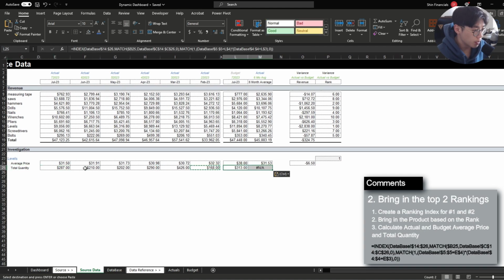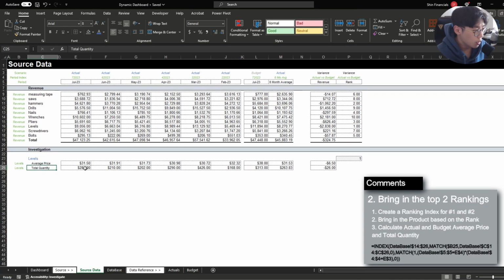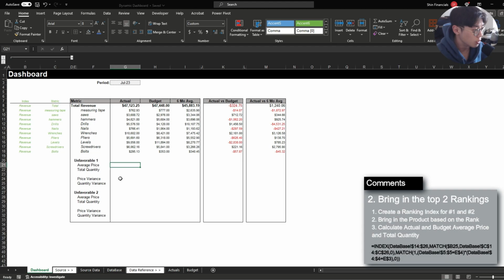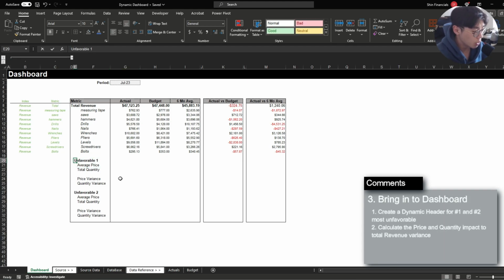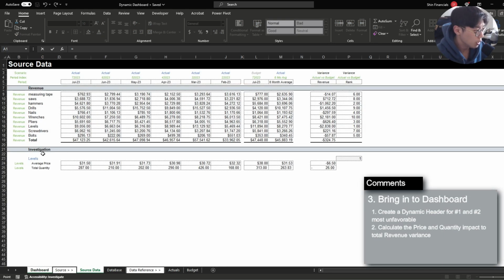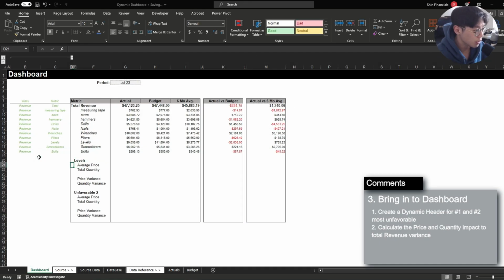And then copy paste this. And then again, 6-month average. And now we have our data. So now we can start bringing in this information into our dashboard. The very first thing that I want to do is update this header to reference the product that we're investigating.